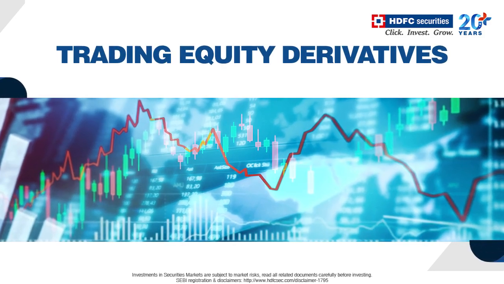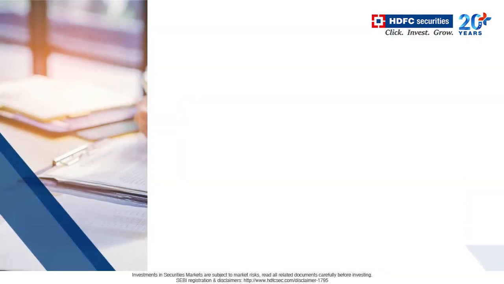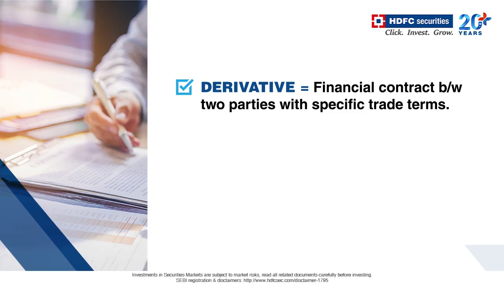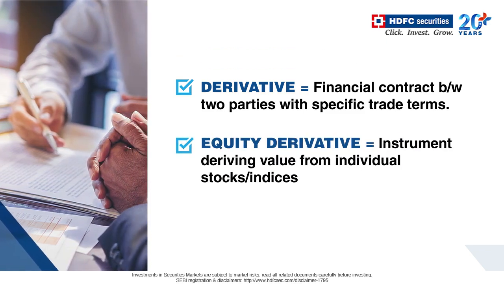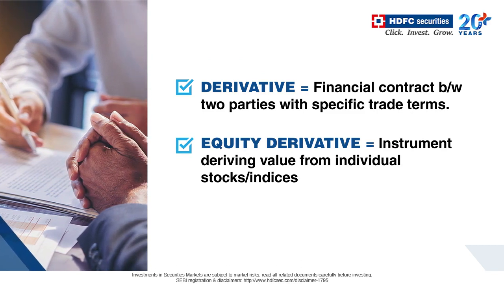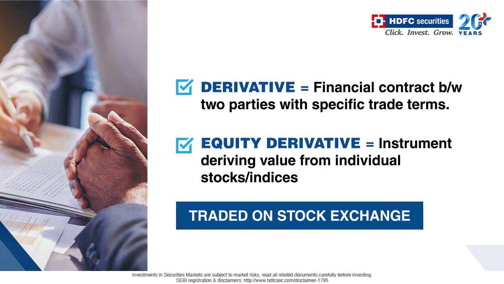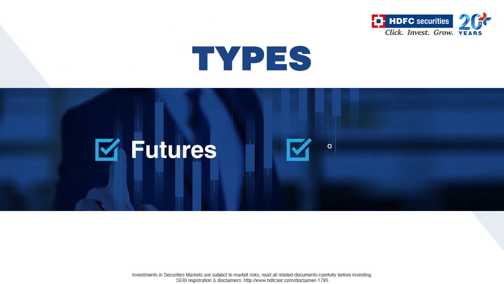Find out what equity derivatives are and how they are traded. A derivative is a financial contract between two parties containing terms of the trade. An equity derivative is a financial instrument that derives its value from individual stocks or stock indices. It is actively traded on the stock exchange. Equity derivatives are of two types: futures and options.